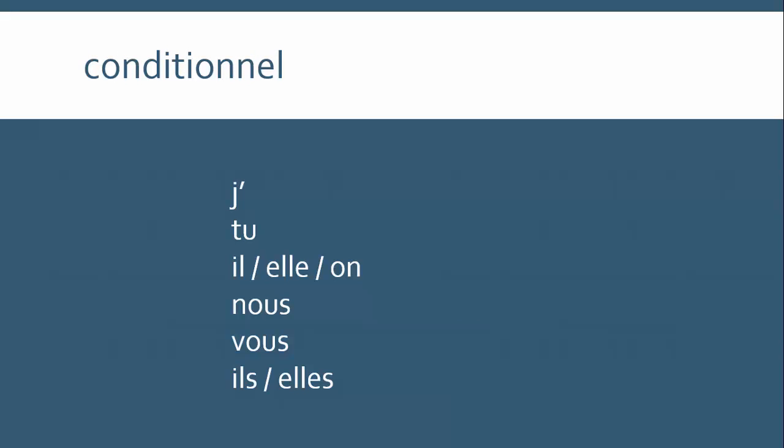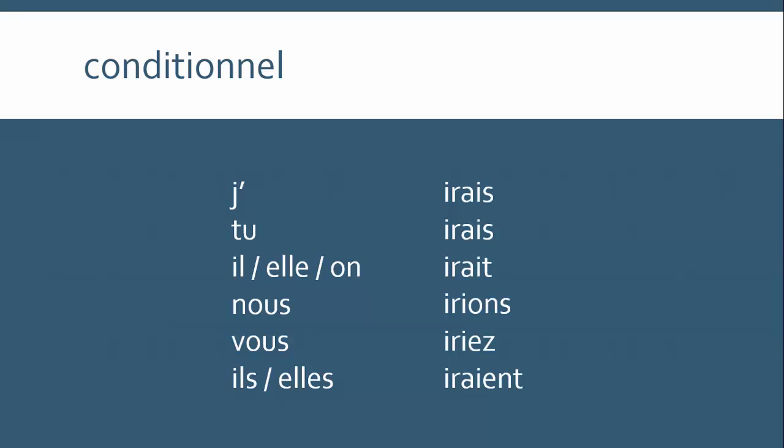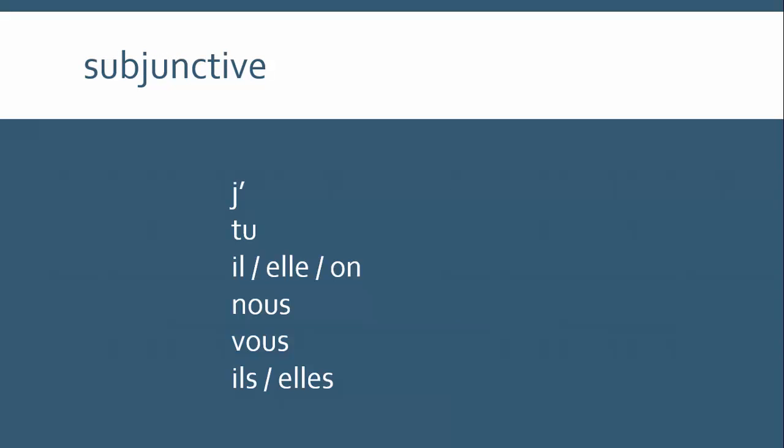And of course the conditional is very similar because the stem is exactly the same, only this time we add the imperfect endings. And so we have j'irais, tu irais, il, elle, on irait, nous irions, vous iriez, and ils, elles iraient. The subjunctive for aller, I have to admit, is really weird.